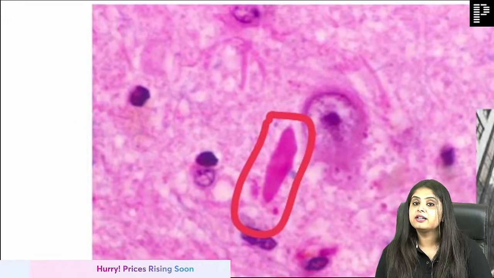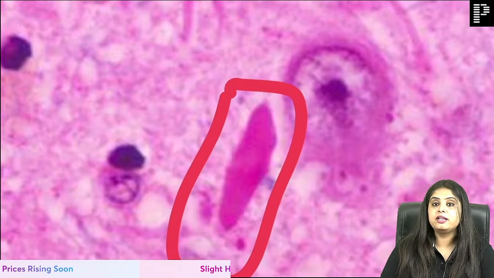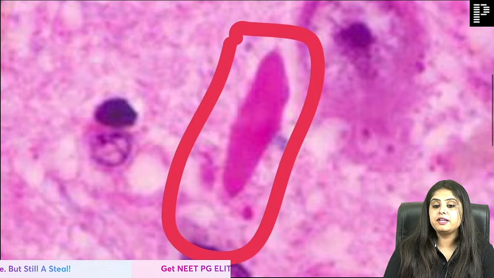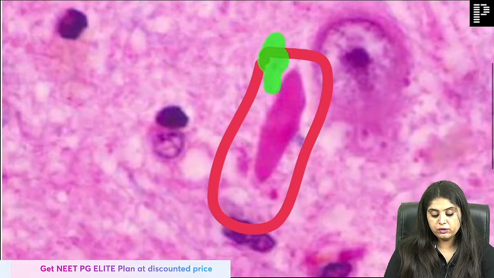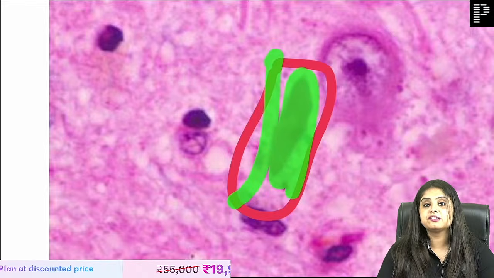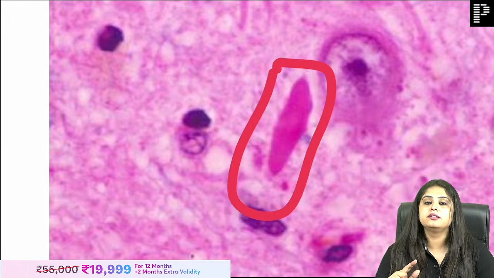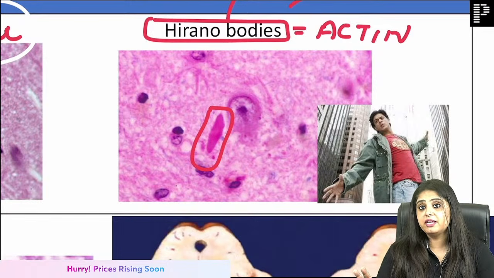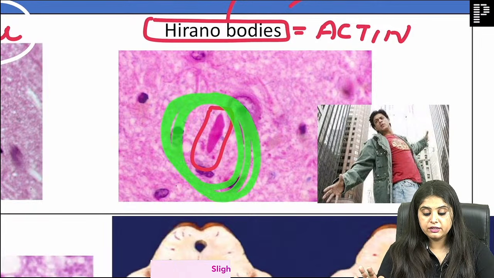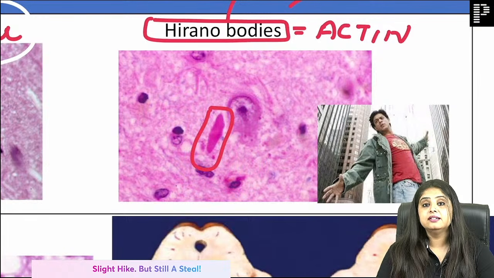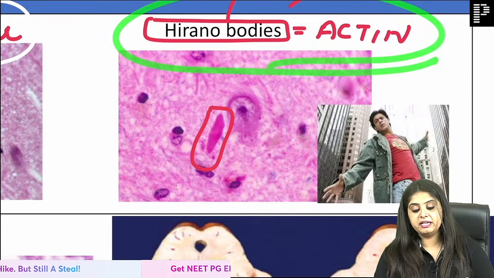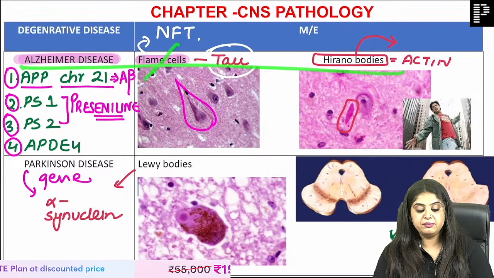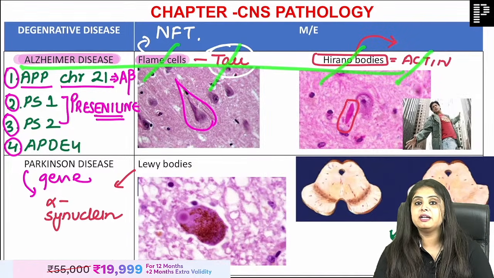Please now not to get confused. If this is a photo, even as a pathologist I'm saying it, this is a photo, and I say this is the sputum sample of an asthma patient, what is this crystal going to look like? The sputum sample of an asthma patient, I would have called this Charcot Leyden crystal, even I would have called it. But if I say this is a brain biopsy from a patient of dementia, then I would want to call it, it is going to be the Hirano bodies. What is it made up of? It is made up of actin. So this is Alzheimer, flame cell made up of tau protein, Hirano body made up of actin.